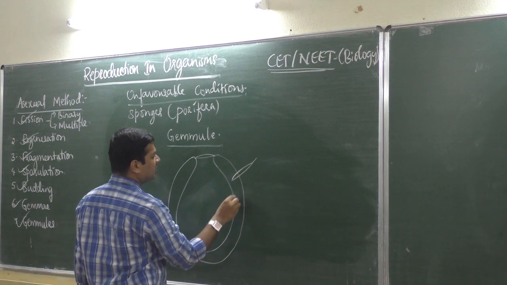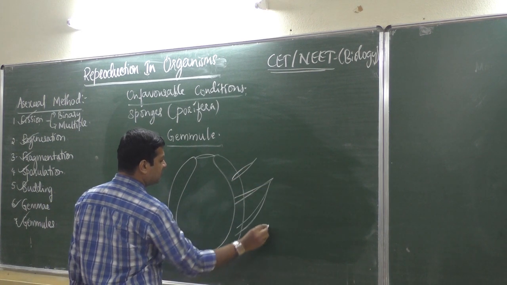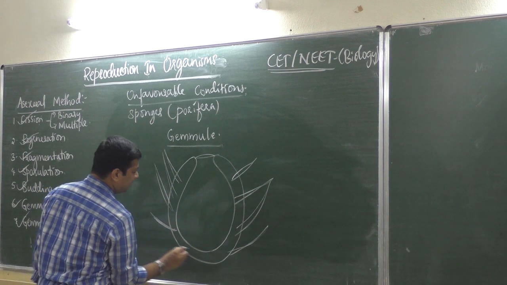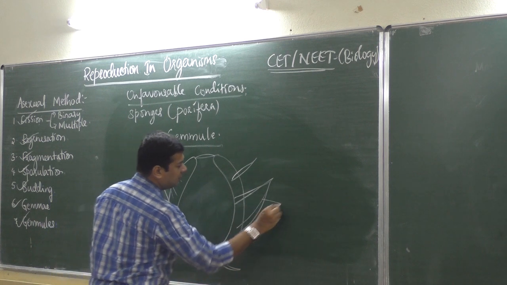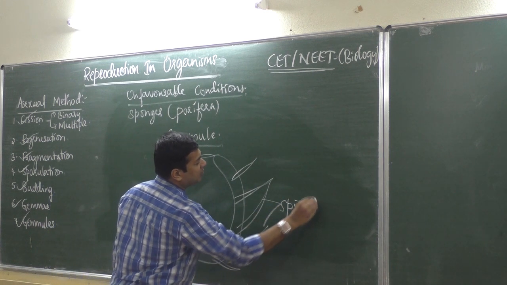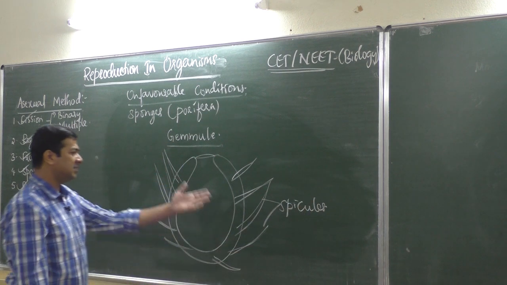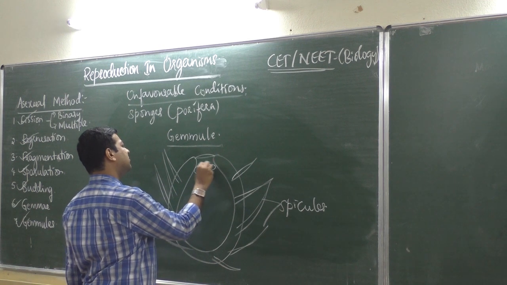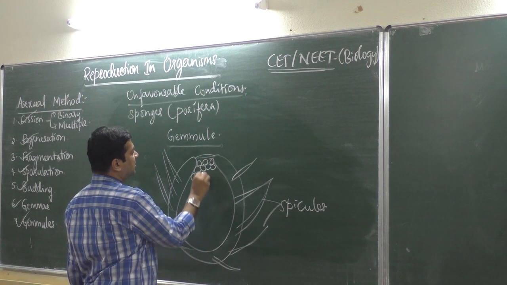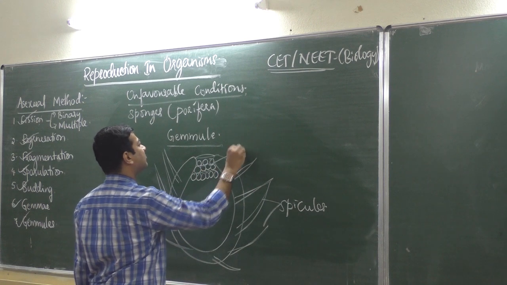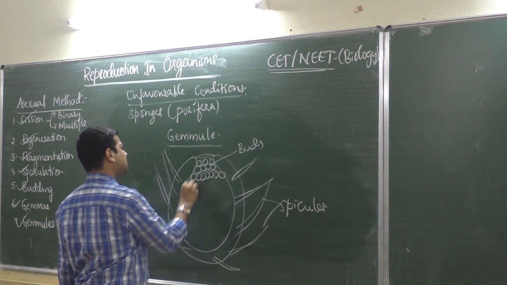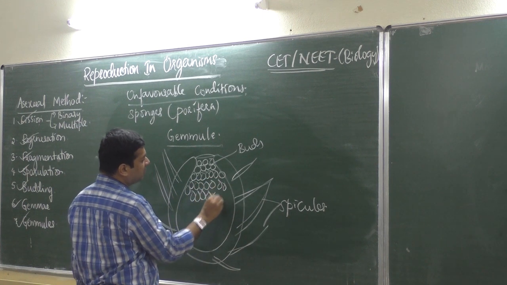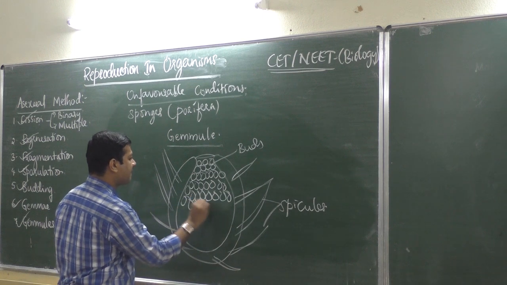Okay, and the sharp structures which will be there, which are the exoskeleton of Porifera, are called spicules. You know, the skeleton is present outside the body. These are called spicules. Spicules are nowhere related to reproduction. This is just skeleton support. Then inside it produces hundreds of cells. These are nothing but buds. It is filled with a special type of buds. These buds are meant for asexual reproduction.